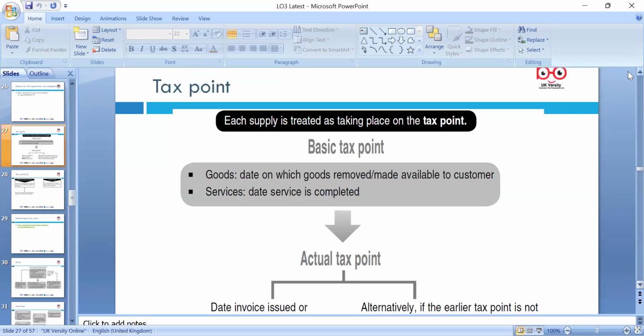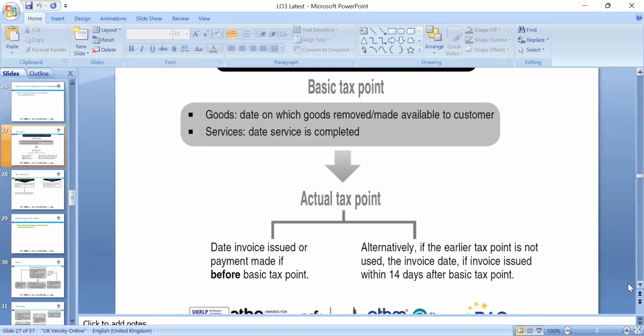Okay, so tax point is also quite crucial to understand for VAT purposes. Basic tax point: for goods, it is the date on which the goods are removed or made available to the customer; for services, it is when the service is completed. So when the service is completed, then VAT applies.